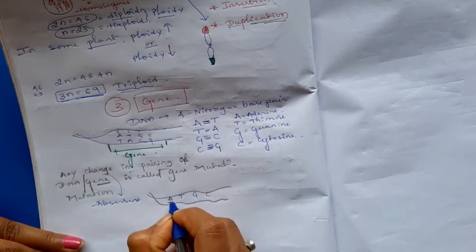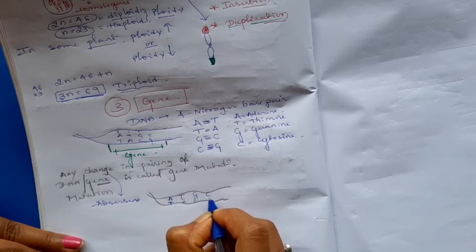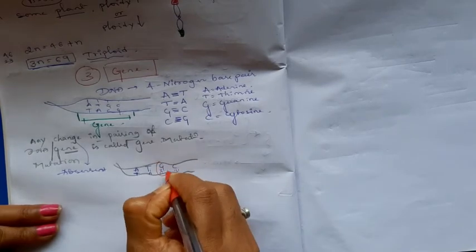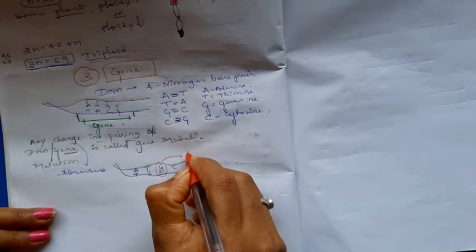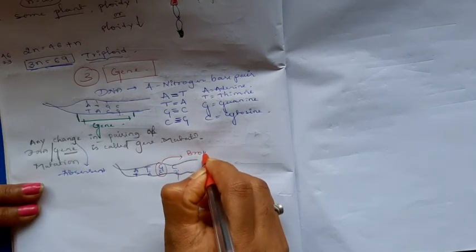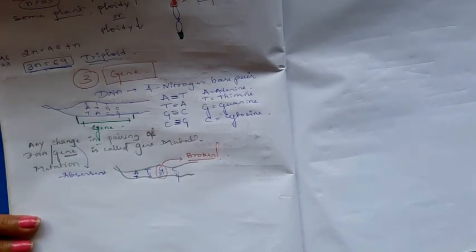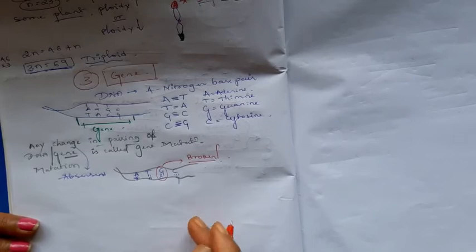A always pairs with T, T always pairs with A, G always pairs with C, C always pairs with G. If due to some reasons this GC is eliminated or disappears due to some chemical mutagens.